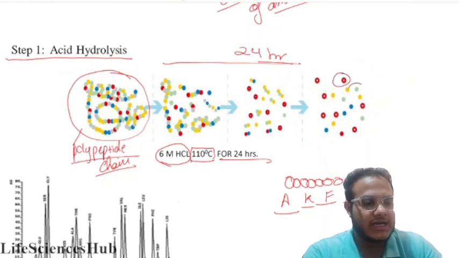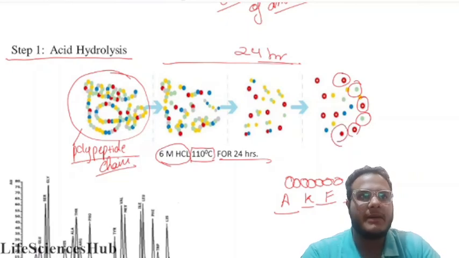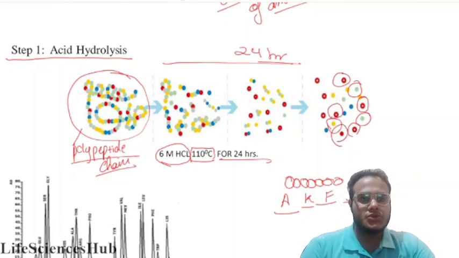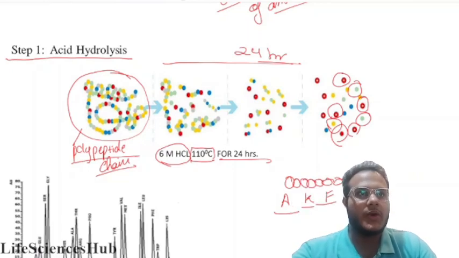Our amino acids get separated. We break the peptide bonds, so our amino acids get separated.